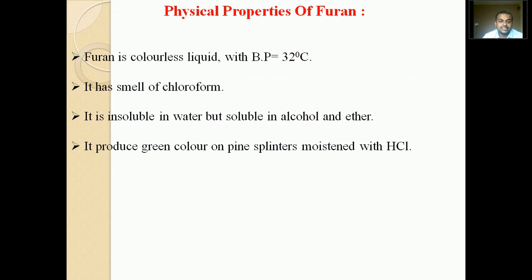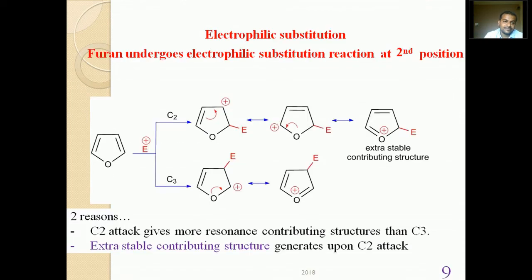It produces a green color on pine splinters moistened with HCl. When pine splinters are moistened with HCl, it gives the green color.